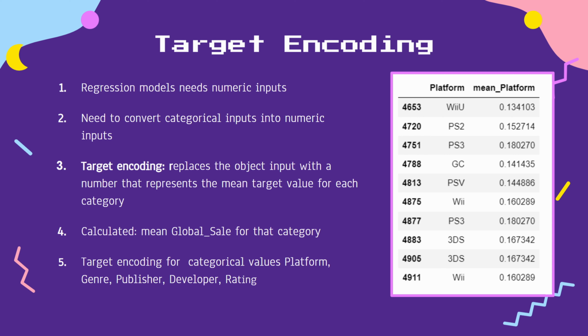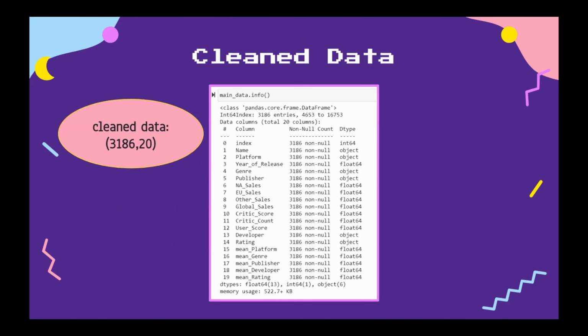Regression models need numeric input, but our data contain categorical inputs in object type. Hence, to convert categorical input to numeric, we use target encoding, which replaces the object input with a number that represents the mean target value, in this case, the mean global sale for each category. Target encoding was done for categorical variables platform, genre, publisher, developer, and rating. Our clean data set has 3,186 rows and 20 columns, including the newly added target encoded columns.